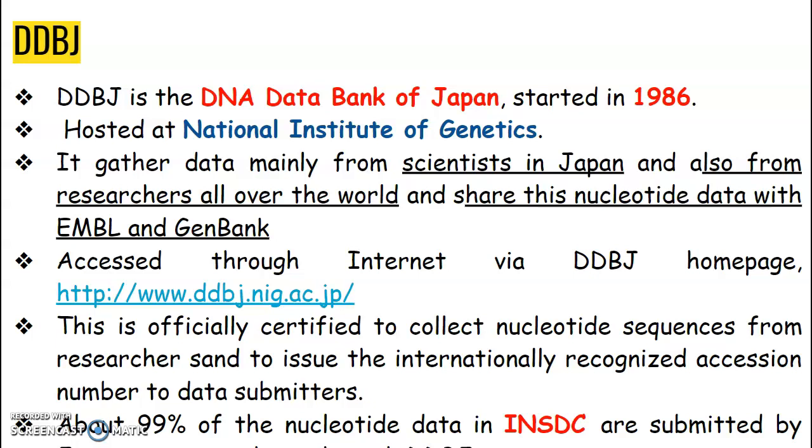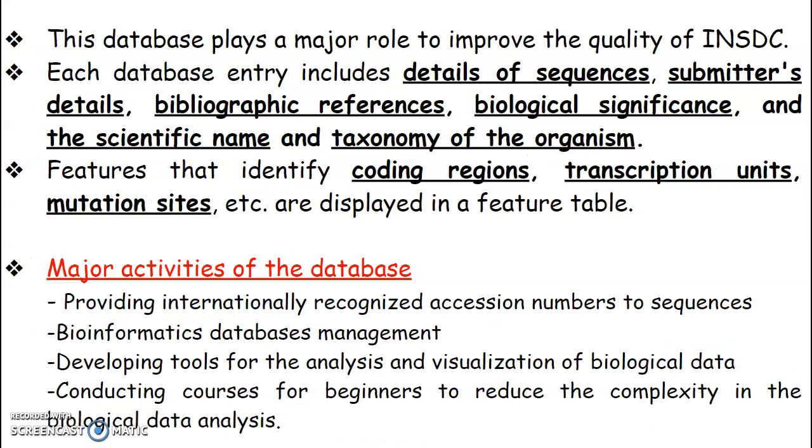So in that consortium, the majority of these sequences are contributed by DDBJ. Next, we can see that this database plays a major role, a great contribution, in the case of INSDC.